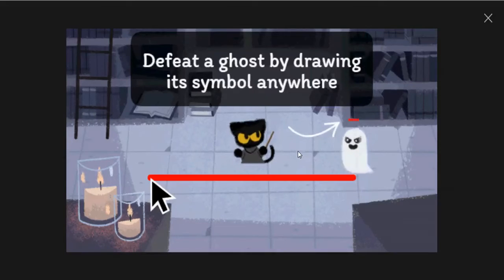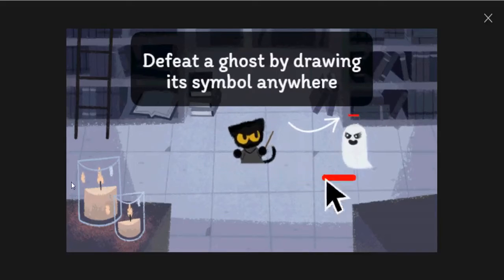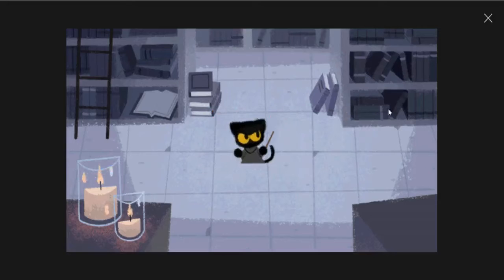This is the one cat, and the others are the ghosts. So these white ones are all ghosts, and you have seen this red line. You have seen the instruction is draw the straight line. So when I draw this straight line, see, the ghost is killed. Now this blue one is a straight line, so I just make it a straight line.